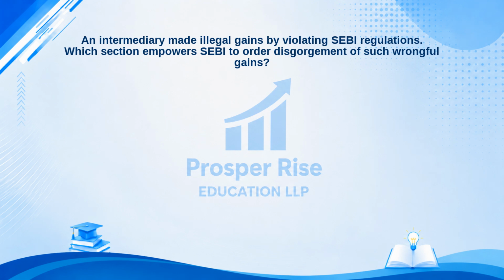Let's tackle this exam question. An intermediary made illegal gains by violating SEBI regulations. Which section empowers SEBI to order disgorgement of such wrongful gains?